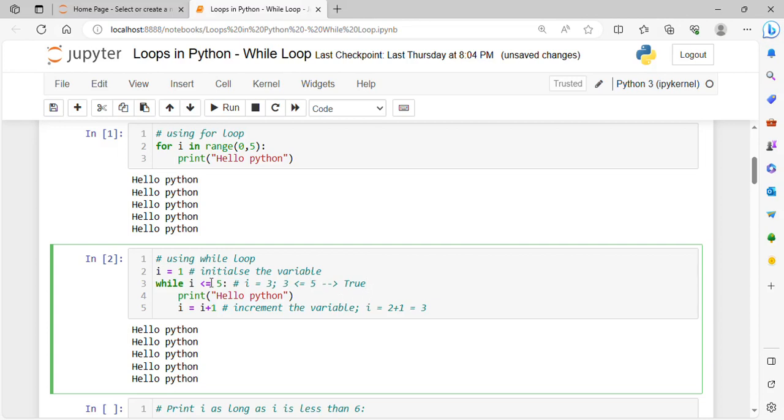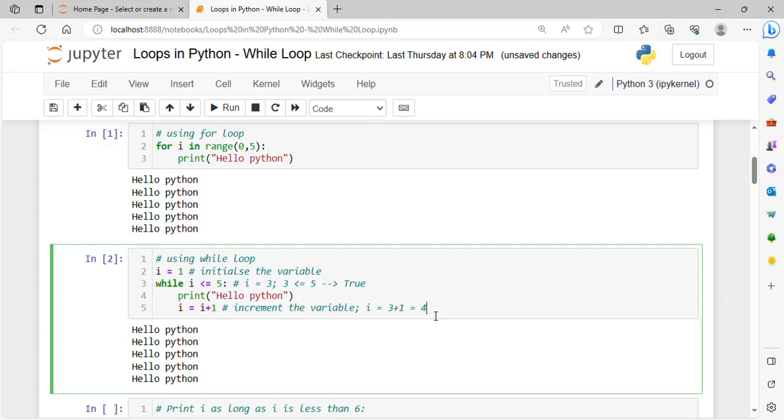If the condition is true, that means the loop will execute. It will again print hello Python, and it will again increment. So for incrementing, I equals to 3, it will become I equals to 3 plus 1, that is 4.